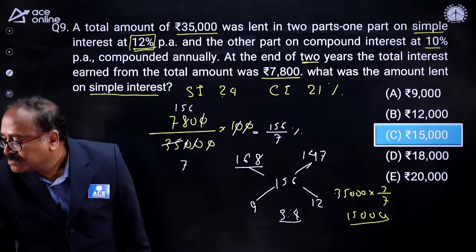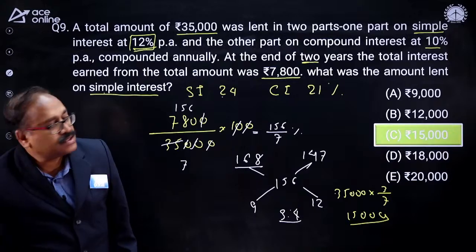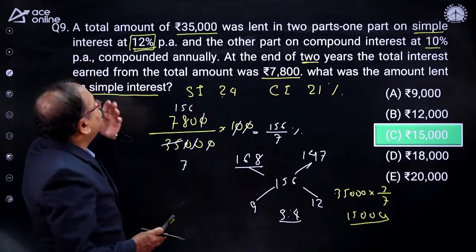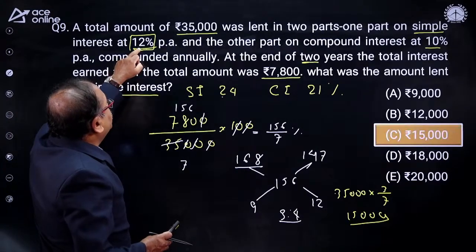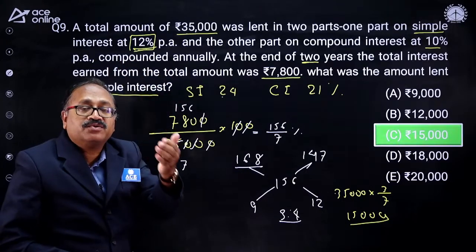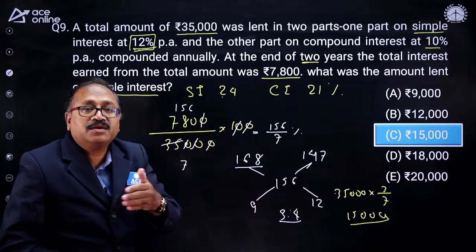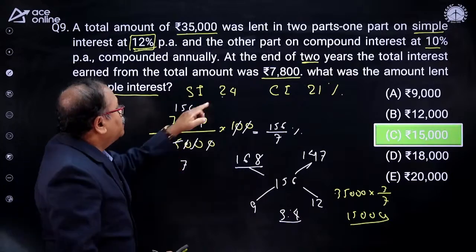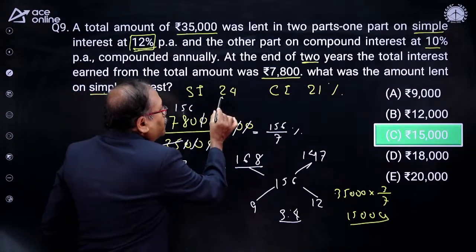Many of you have said, sir, explain the interest logic again. Okay, Prakash, explain the interest logic again. The interest logic is that 12% for 1 year, in simple interest for 2 years, is 12 into 2. For 3 years, 12 into 3. So for 2 years, it is 24%.